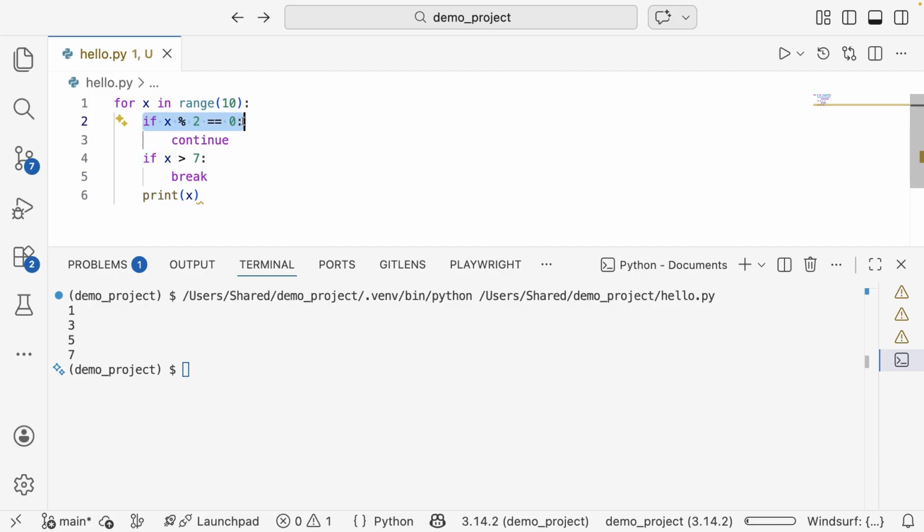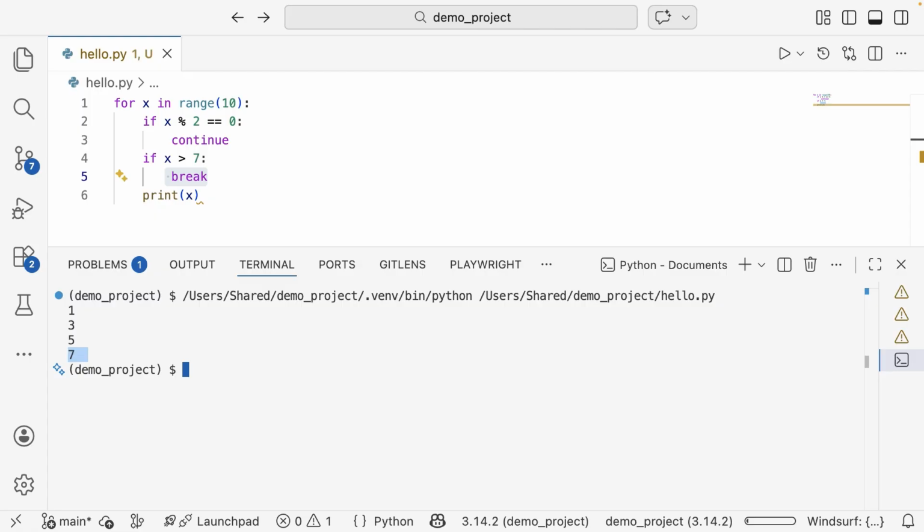The 9 is not an even number, so that condition is not true and is not executed. And here 9 is greater than 7, so that is true, so Python executes a break, so it breaks out of the loop, and it's not doing any more output. So using break and continue together, like in this example, can help you filter data and stop early.